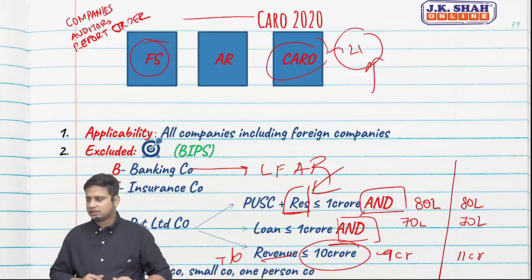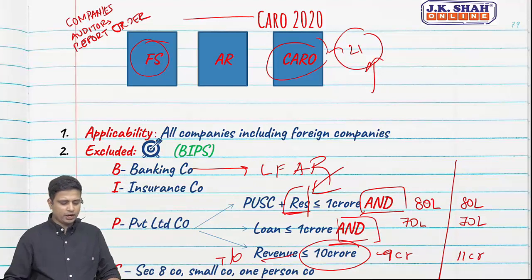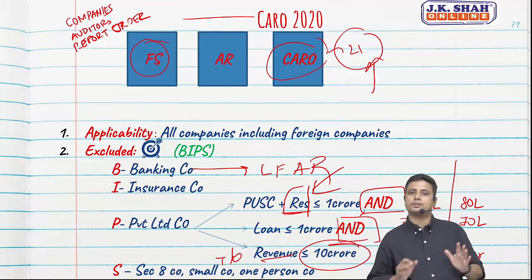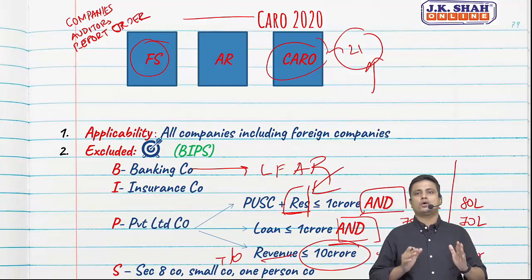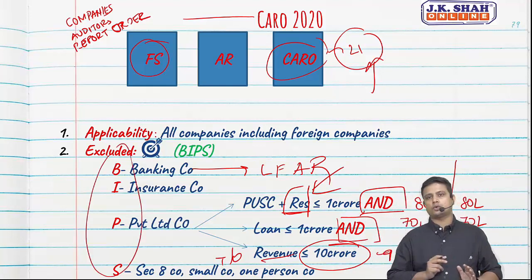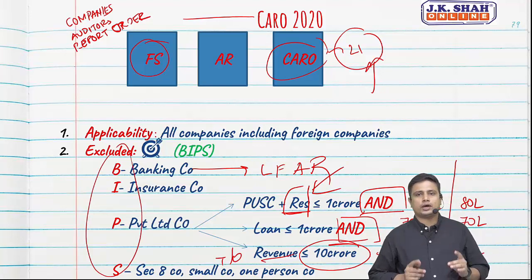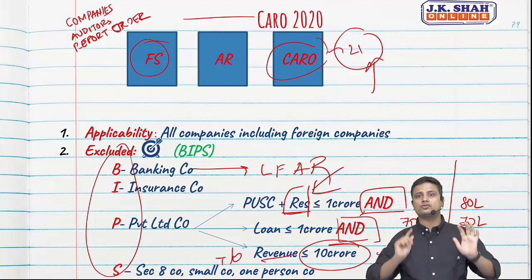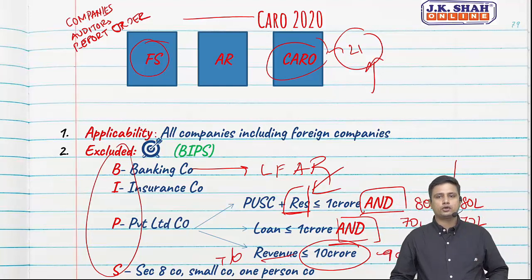Finally, last, S. Section 8 company. Section 8 company, you all already know, dealing with trusts and all. Smaller company and one person company are also excluded from CARO reporting. So BIPS is excluded from CARO reporting. So what did we see so far? What is CARO? It is applicable to all companies including foreign companies, and it is excluded to BIPS.